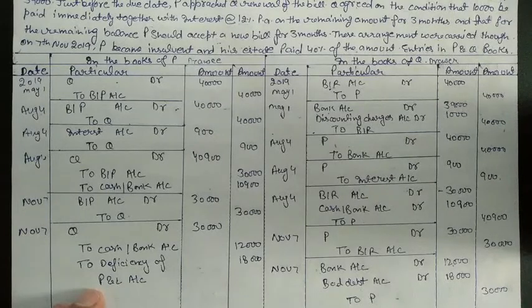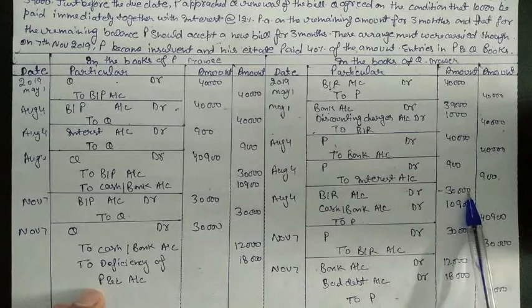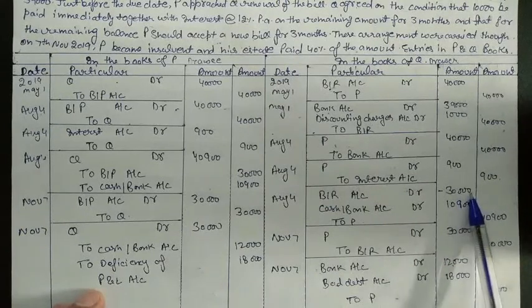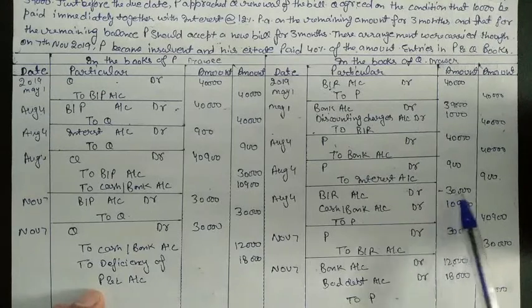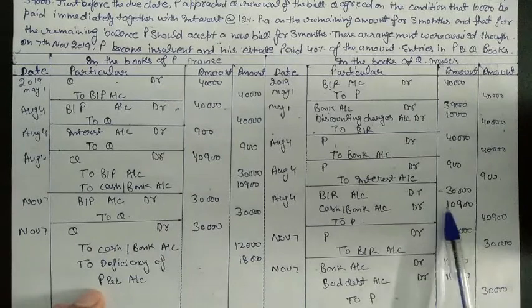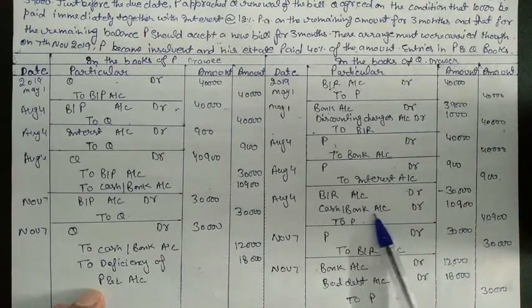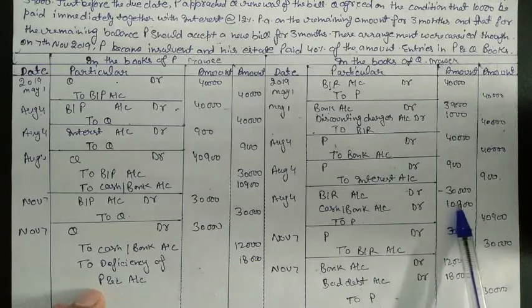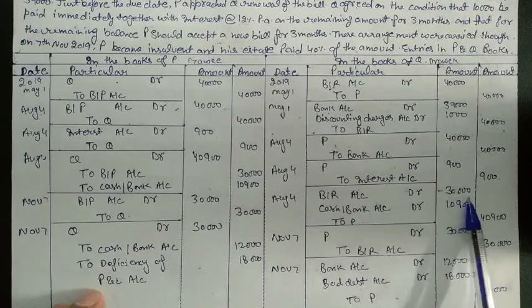The remaining amount is 30,000 in this question, and we made a bill for 30,000, and the interest we will take only on 30,000, that is 12% of 30,000, 3,600. Out of 3,600, we will take only for 3 months, because 3,600 is for the whole year. So for 3 months it will become 900, and we will receive cash from the drawee of 10,000 for the bill and 900 for interest, and for the remaining we will accept a new bill.